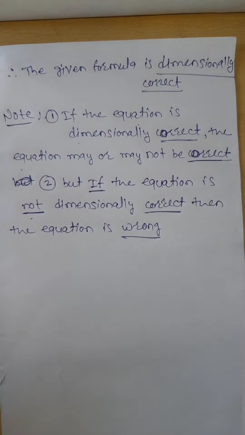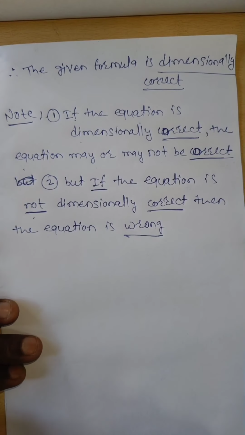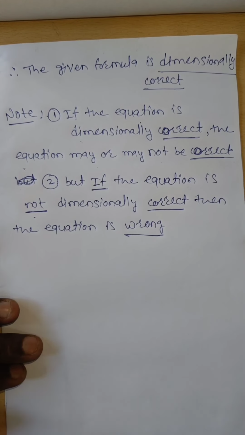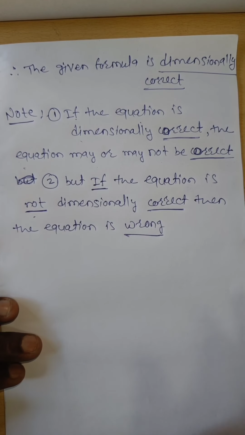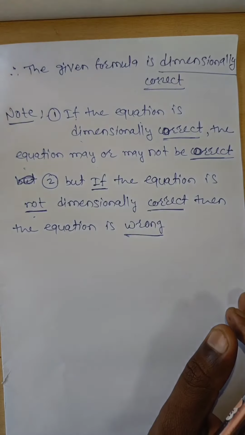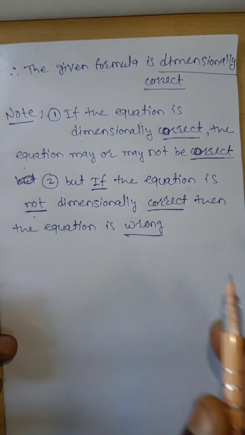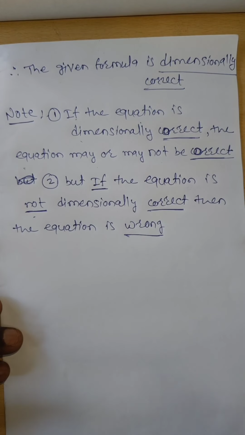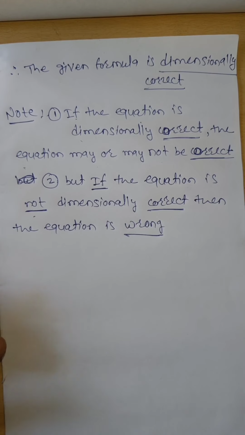If an equation is dimensionally correct, it may or may not be correct. But if the equation is dimensionally wrong, then it is 100% sure that the equation must be wrong. To check whether an equation may or may not be correct, if it fails dimensionally, then that equation is 100% wrong.